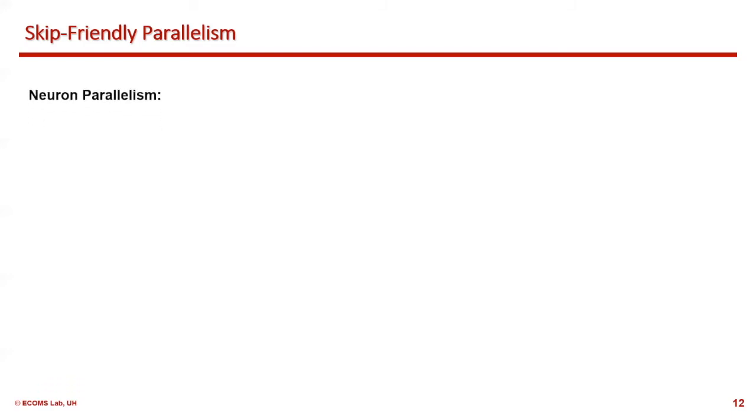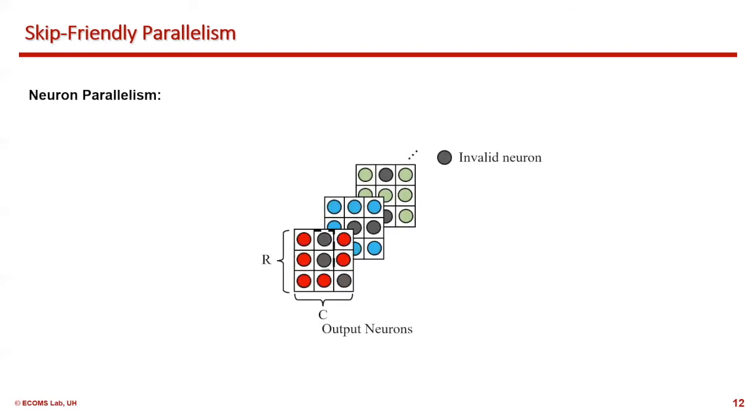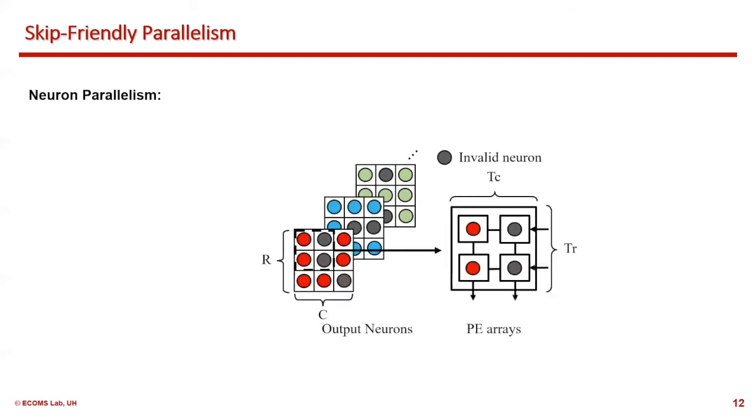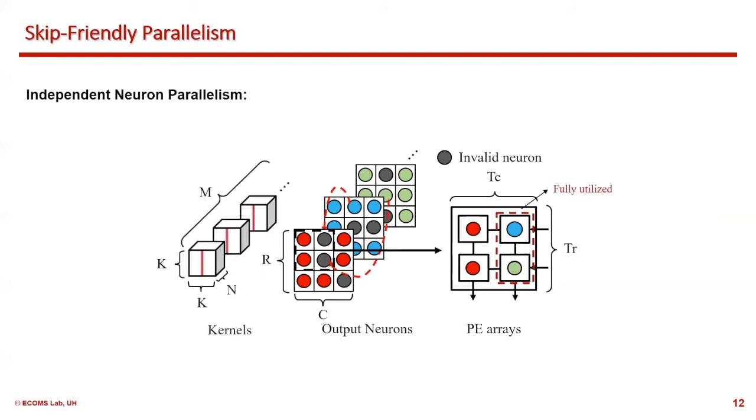We first investigate the original neuron parallelism. This method maps the neurons in the same channel into PE arrays, which will cause some PEs to become idle if their corresponding neurons are invalid. To avoid this idleness, we design an independent neuron parallelism, where a PE can skip to process the neurons in the next channel. However, this requires storing all the weights in different channels in the on-chip buffer and duplicating them among the PEs. Here, the memory overhead equals the size of the PE array.